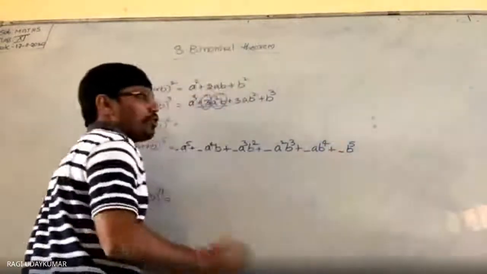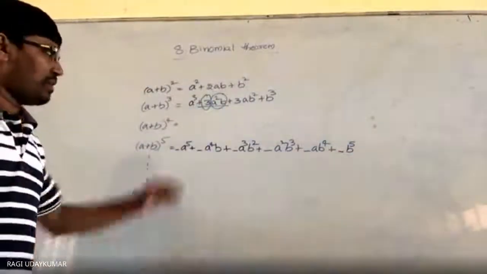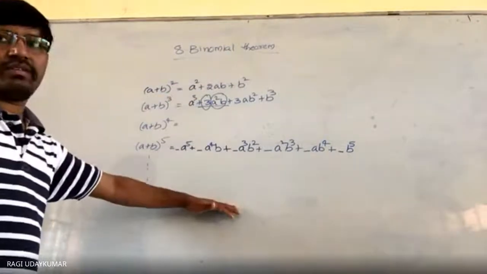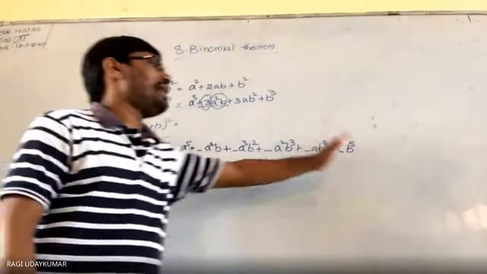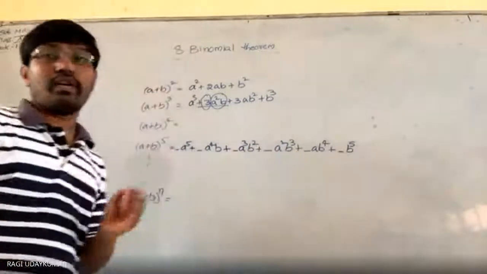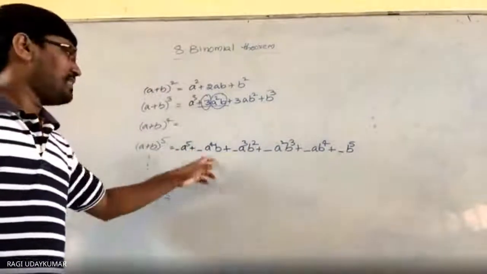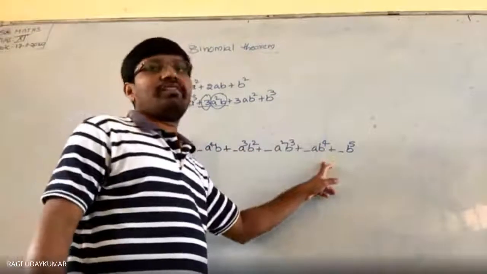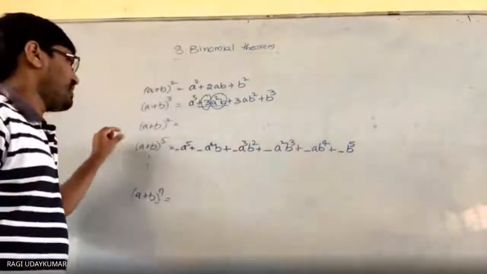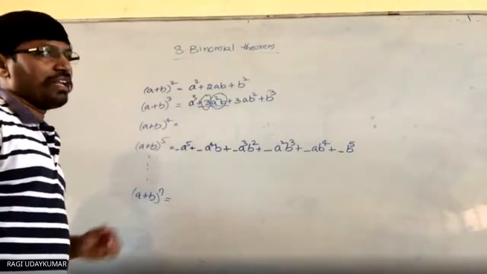And whenever you observe this, the first and last terms will have the numerical coefficient as 1, and the second and second-last ones will have the numerical coefficient as the power whatever you are having.